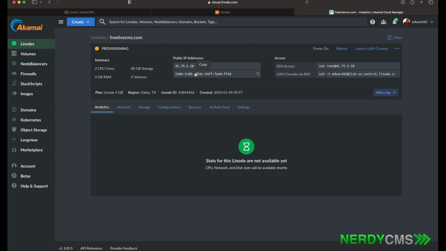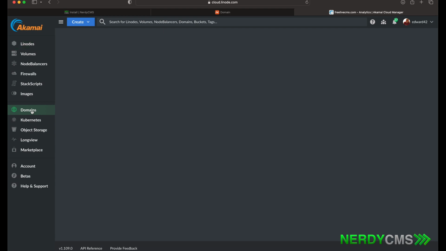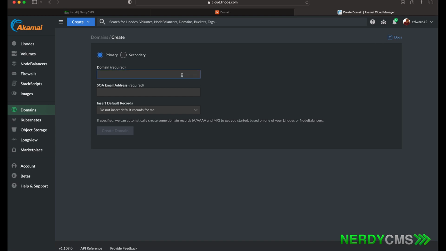Now, after this setup, you need to set up the domain that you bought into the DNS of Linode or Akamai. So go over to the domain tab and add your domain. Now, create your domain, add your domain. Make sure you put an email address there.